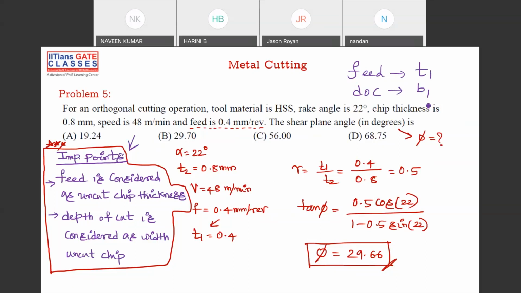Sometimes feed can be written as 0.4 mm per revolution, that is uncut chip thickness. Sometimes depth of cut can be written as the width of uncut chip, that is B1. So this is the important point to be noted.